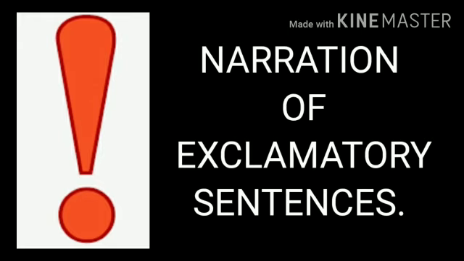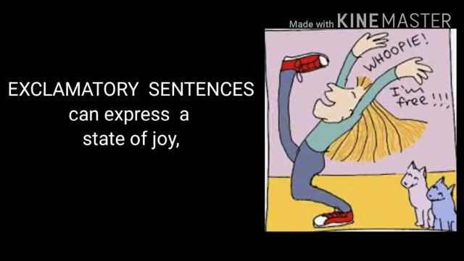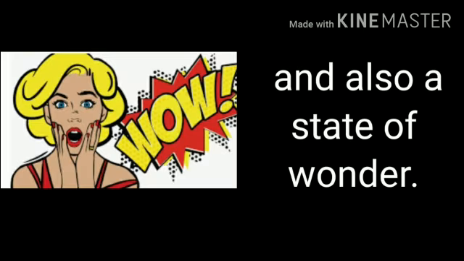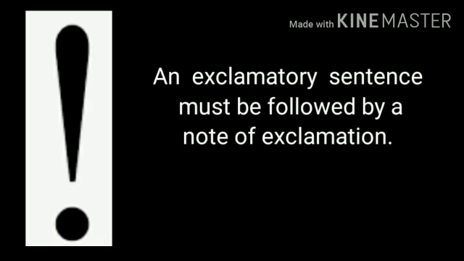Now last but not the least is exclamatory sentence. An exclamatory sentence is a type of sentence which expresses a state of joy, sorrow, or wonder. The sentence must be followed by a note of exclamation. For example, he said, "Hurrah, I won the competition!" This becomes, he exclaimed with joy that he had won the competition.